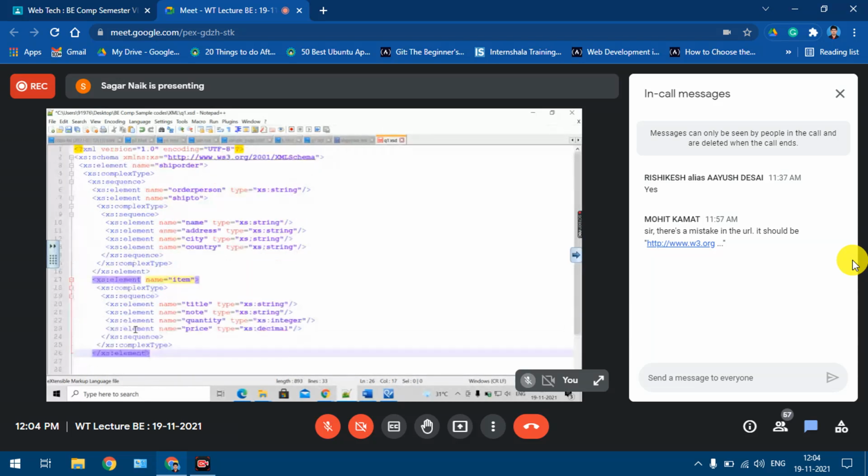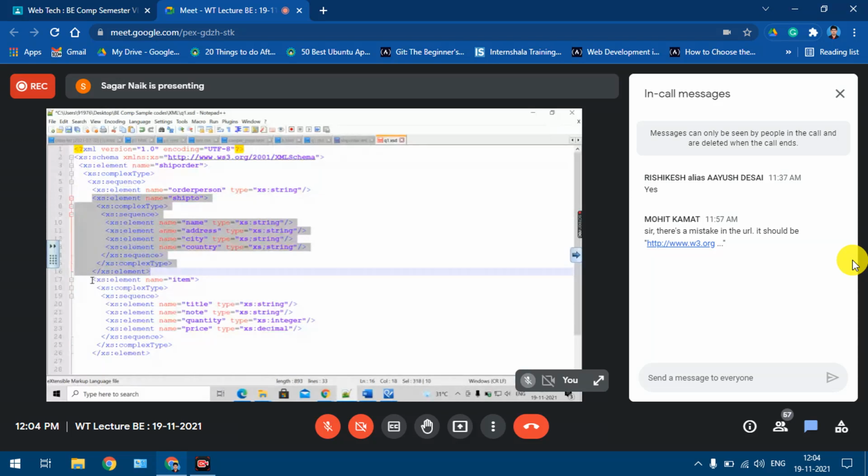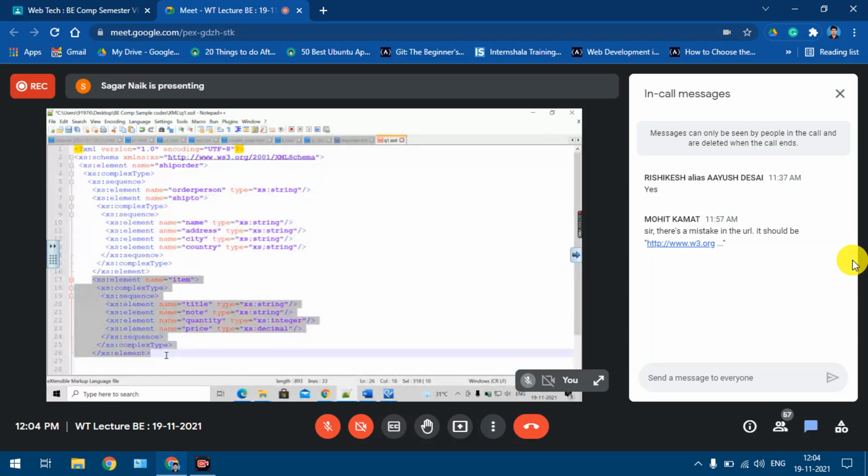Okay, is this the end of my file? No, it is not the end of my file. Because when I started defining the root element, I said it is complex, it has a sequence. So this was the first child, this was the second child, and this is the third child, right? Now I need to close the root element, all of this: sequence, complex type, and element of my main element.